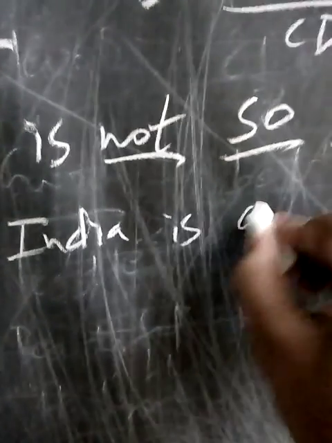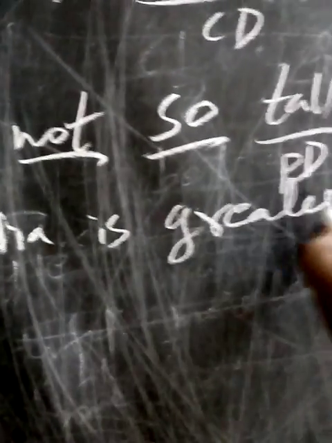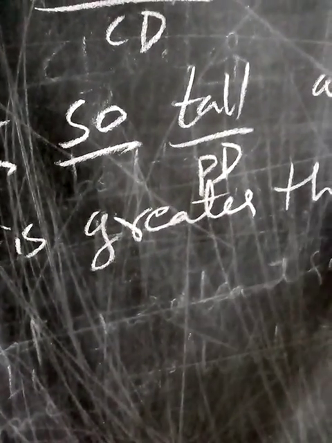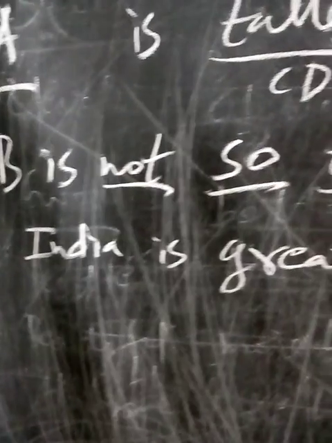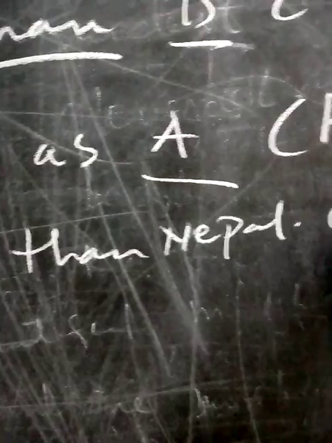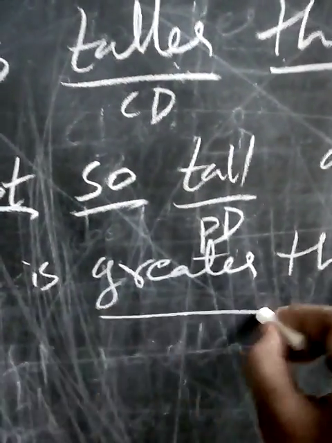India is greater than Nepal. So this is a comparative degree, as you already know. Why? Because there is a comparison between the two countries. Greater is the comparative degree, and after that we use "than".